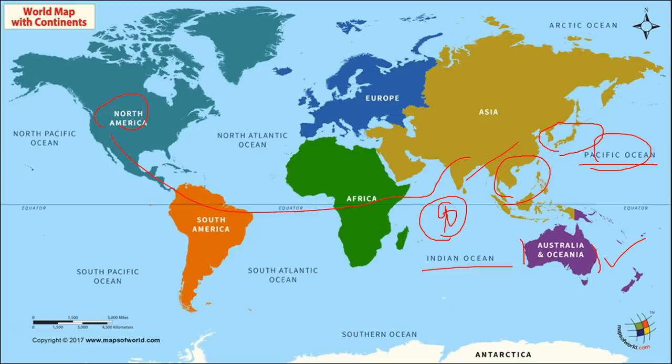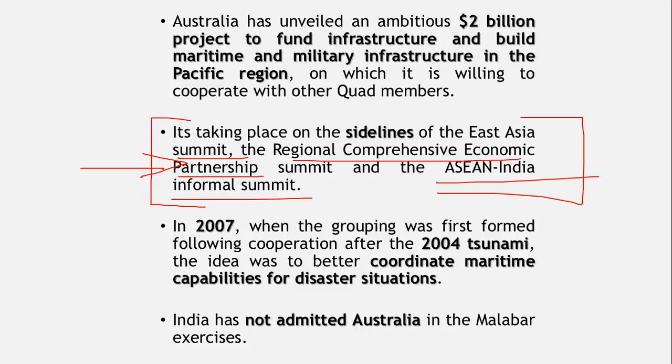So it's not that this group is to destroy China, but it is indirectly trying to put some weight on China. It is trying to work as a speed breaker that can reduce the speed of China as far as its expansionist behavior is concerned.